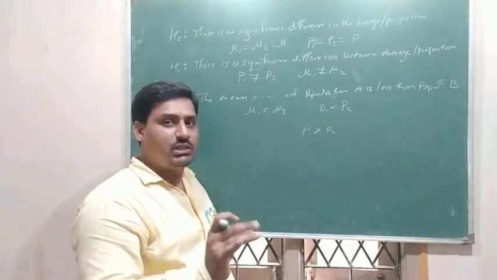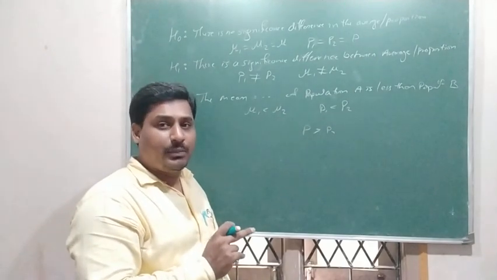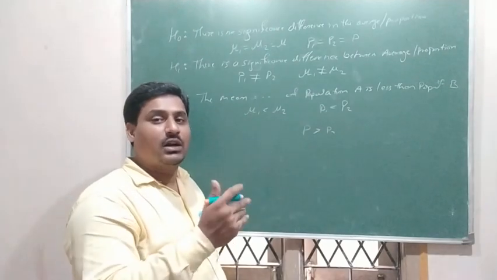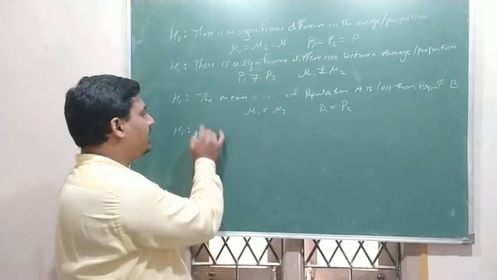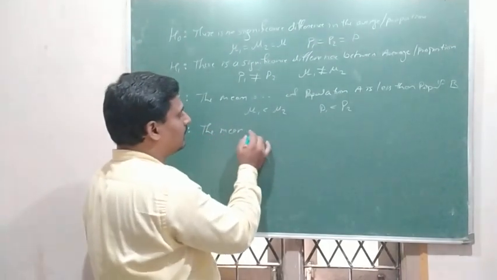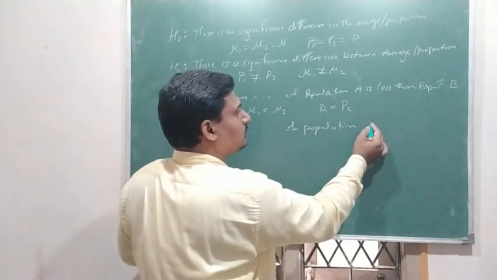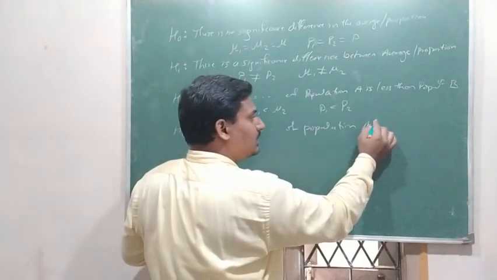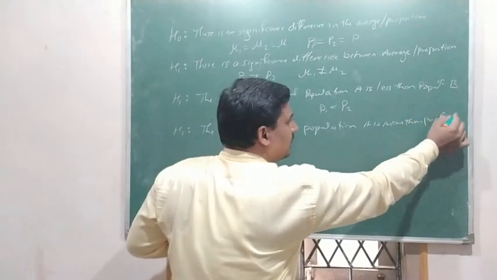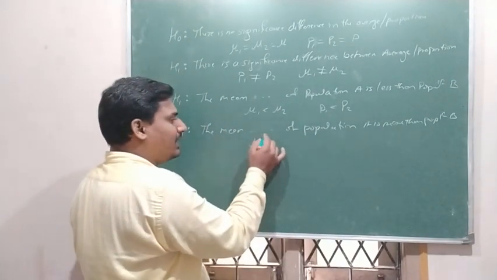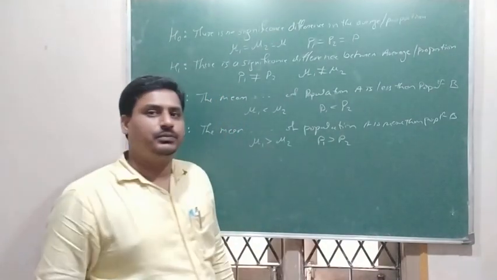So in such questions we should observe and read carefully, and we have to mark the alternative hypothesis, whether it is left tail or right tail. Okay, so in such a question, if the mean of population A is more than population B, then mu1 is greater than mu2, or P1 is greater than P2.